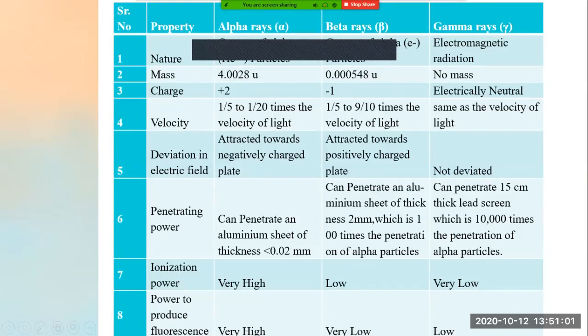Now see, all the characteristics are linked one by one to each other. Why is it not deviated? Because it is neutral in nature. Why? Because its nature is electromagnetic radiation. If you learn one characteristic, you will get to learn the second, and the third.